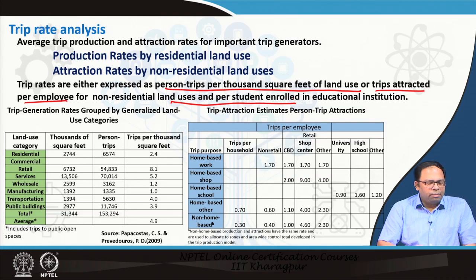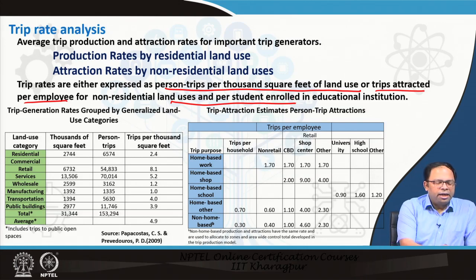So, in these two tables you can see that for different land use categories like residential, commercial, retail and so on, these are the total for a particular zone. These are the total thousands of square footage for this kind of particular land use, and we can also get the total number of percent trips originating from these land uses, and that gives us the total trips per 1000 square feet, and this gives me the trip rate.